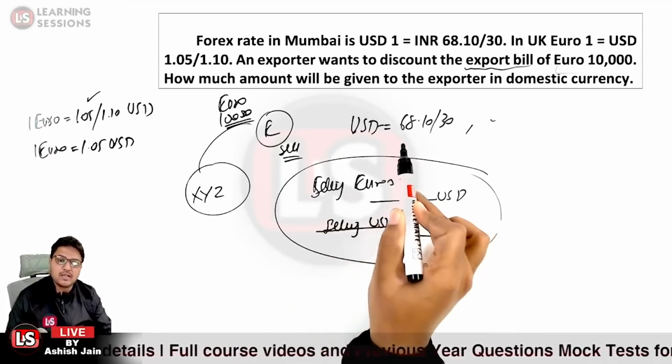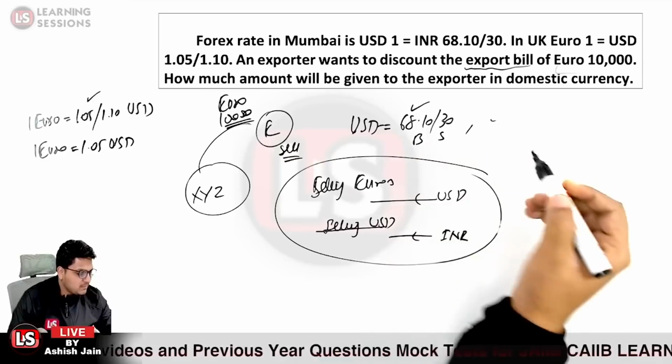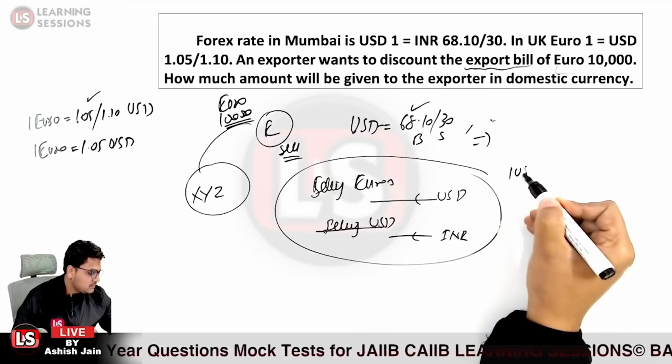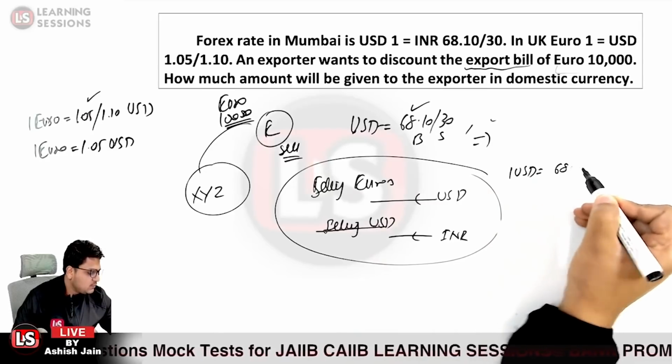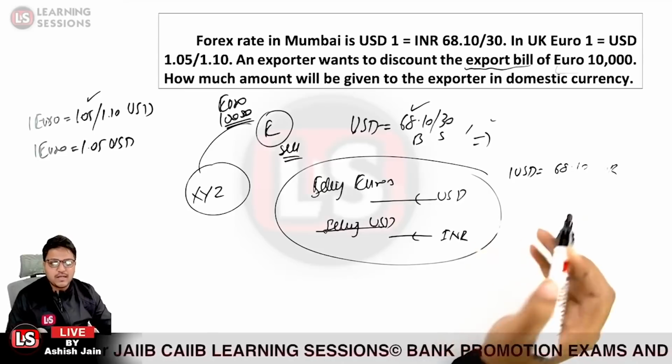Now he will be able to sell the USDs at what price? At the price at which the market is ready to buy. Again, the buying price over here. So from here we can infer 1 USD equals 68.10 INR. So that is the case over here.